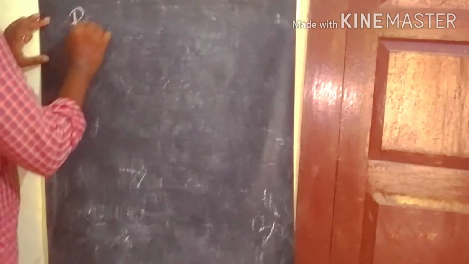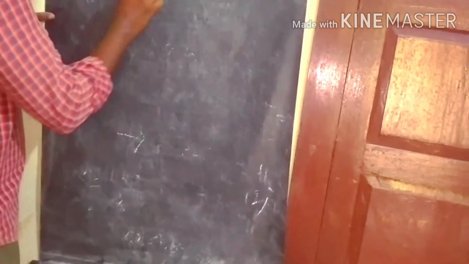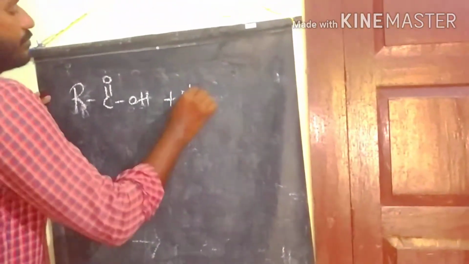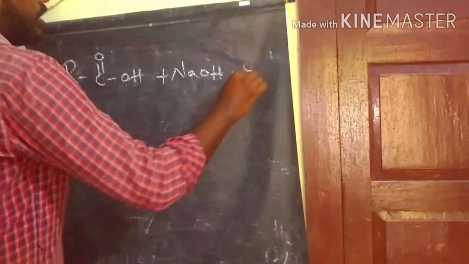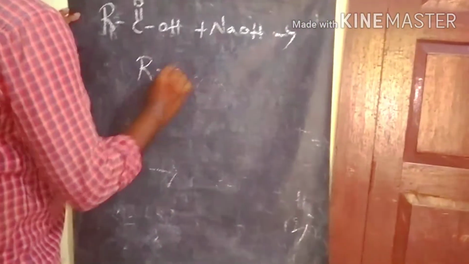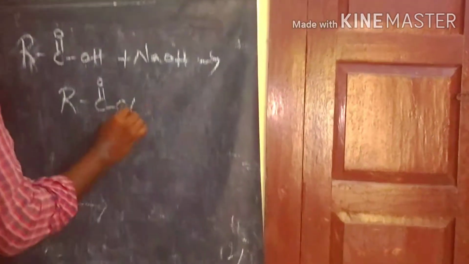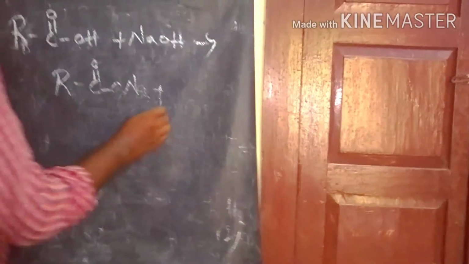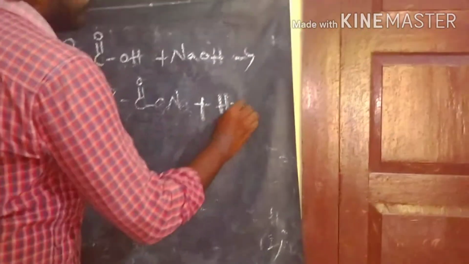Now we see what happens when carboxylic acid reacts with bases like sodium hydroxide to produce sodium carboxylate ion plus H2O.